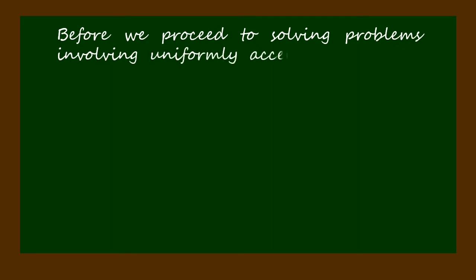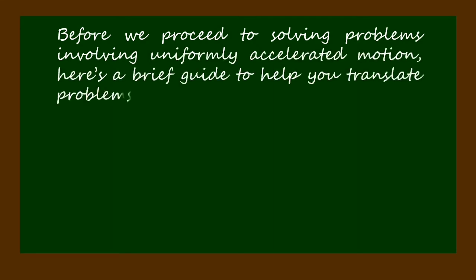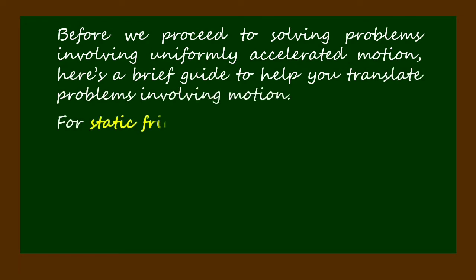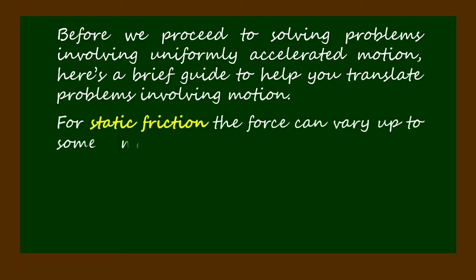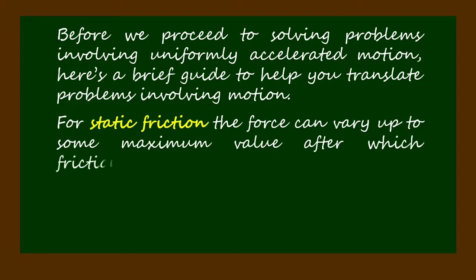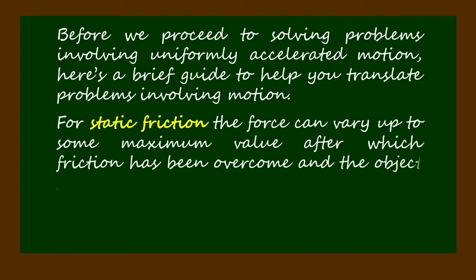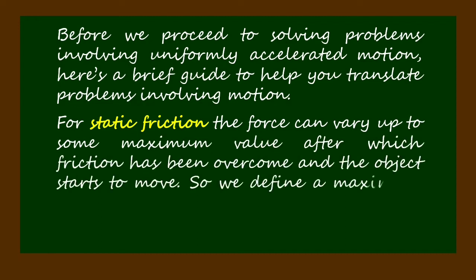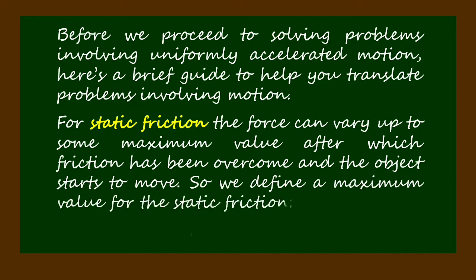For static friction, the force can vary up to some maximum value, after which friction has been overcome, and the object starts to move. So we define a maximum value for the static friction, F sub s maximum, equals mu sub s times N.